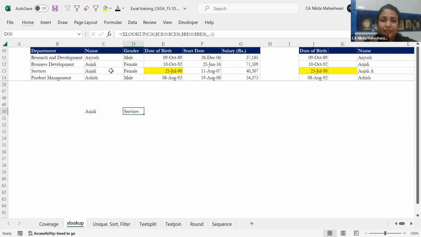As Excel finds an exact match in the name Anjali, this and this are the same. It will not move to any other Anjali A, Anjali B option. It will just see this particular thing. If it has two same values, then it will search from the top, or you can make it search from the bottom also. So this is how your data will come over here. I hope I was clear, sir.